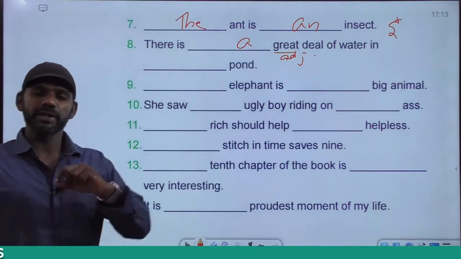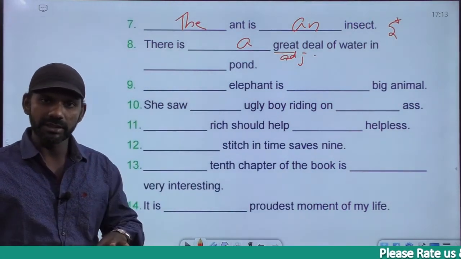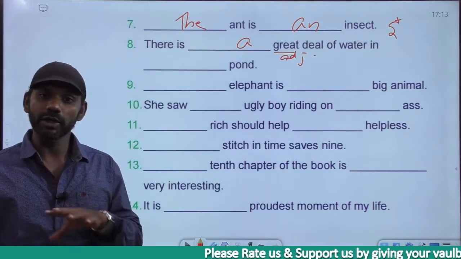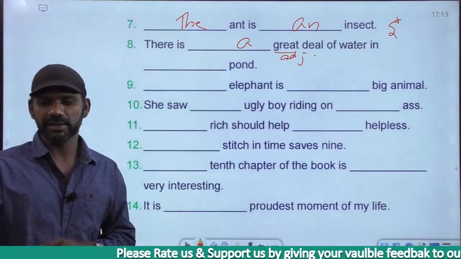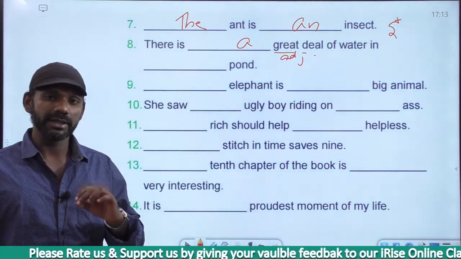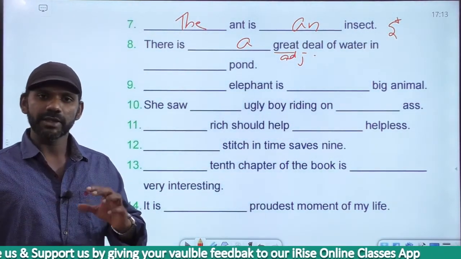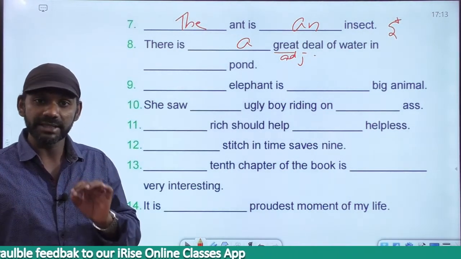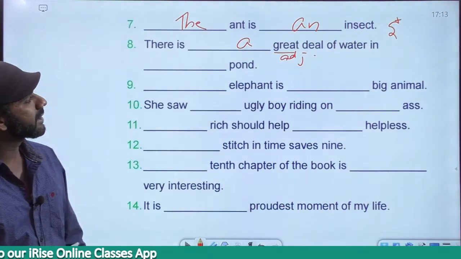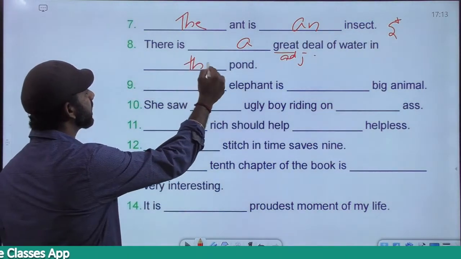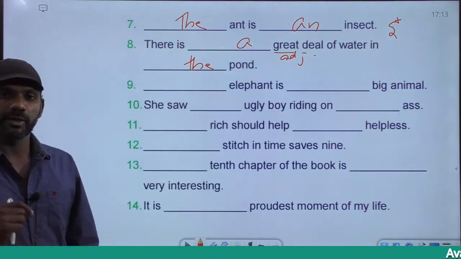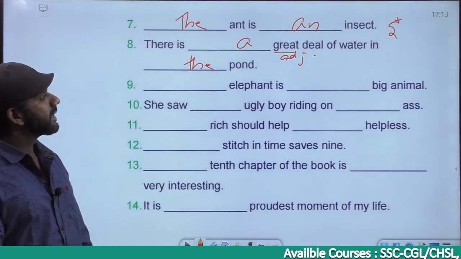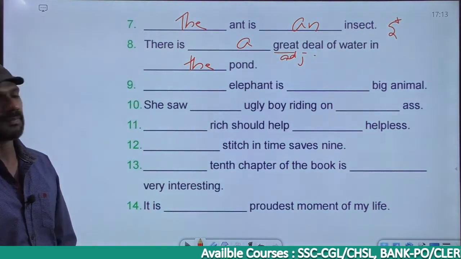Understand the meaning. If we are talking about a great deal of water, it must be in a particular pond. We cannot talk about a great deal of water in any pond. It does not make sense. If I say there's a pond in front of my house, then I talk about a great deal of water in that pond. So if we're talking about a great deal of water, that great deal of water must be in a particular pond. So there is a great deal of water in the pond. Right? We're talking about a great deal of water in a particular pond. Only then the sentence makes sense. There's a great deal of water in the pond.